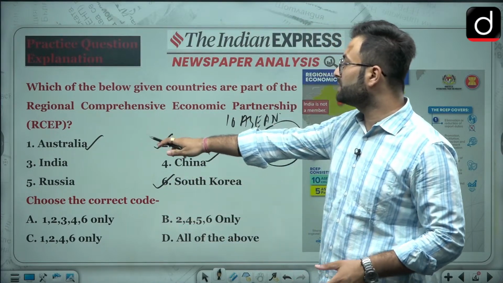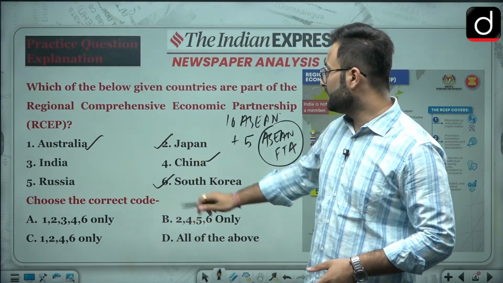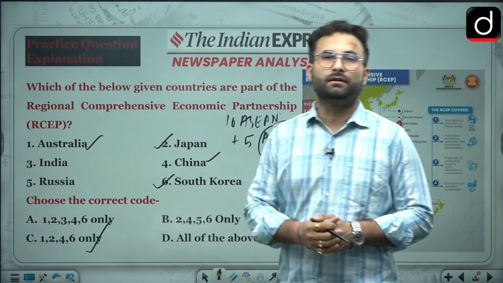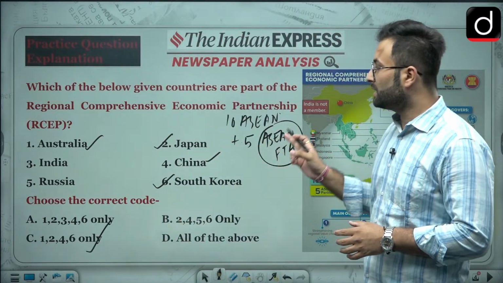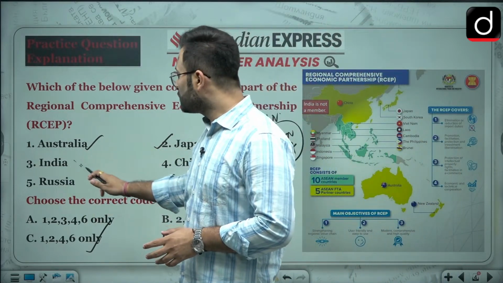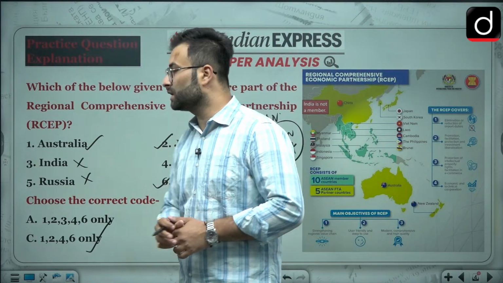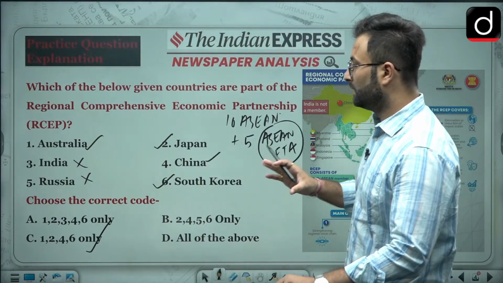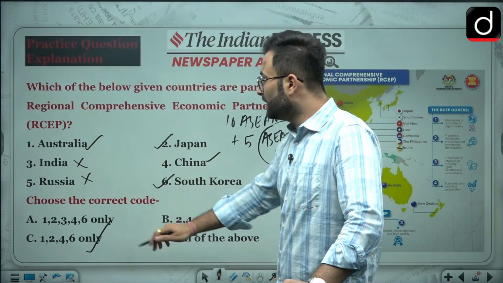So these are the countries 1, 2, 4 and 6. C would be your right answer, that is 1, 2, 4, 6: Australia, Japan, China, South Korea and New Zealand. New Zealand is not given over here. India is not a member, Russia is not a member. This is the clue which you can get: if you know that India is not a member, you can eliminate the first option.